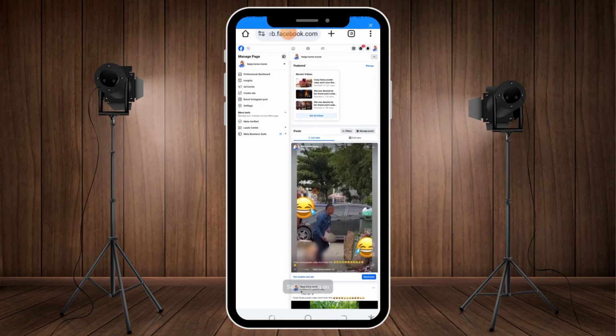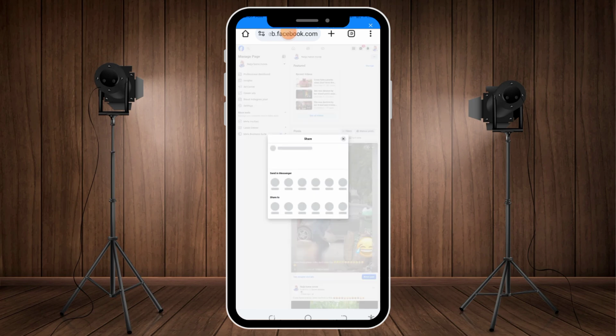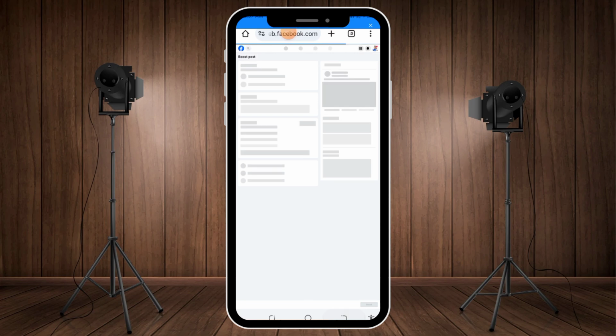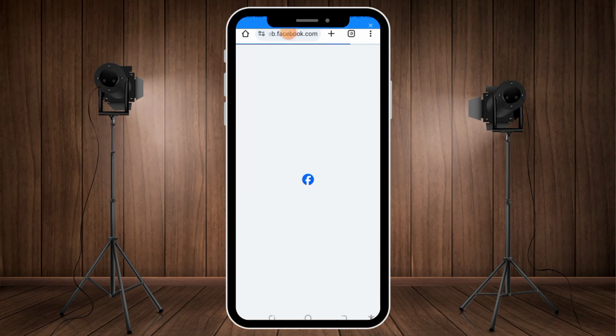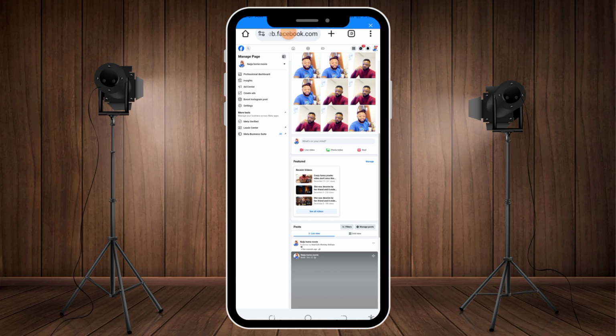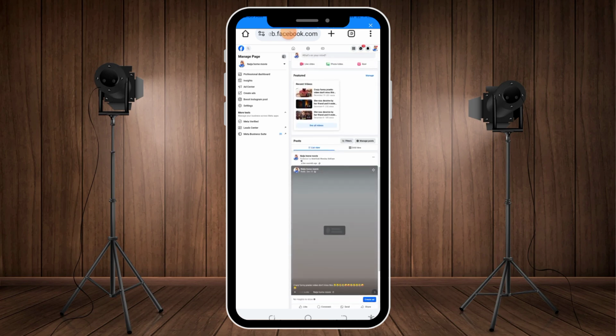Now I will click on this share. It's the same thing, share, and I click on share now. Okay, I have shared that one. Wait, just hold on, please. There's something I missed on this video, so I need to click the video.